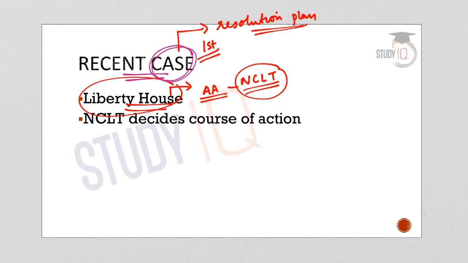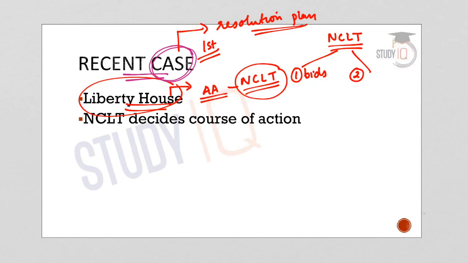Now what happens once section 74 is invoked by the Committee of Creditors? Once section 74 is invoked by the Committee of Creditors, it is up to the NCLT to decide on the course of action with respect to the corporate debtor. The NCLT has got two options in this regard. The NCLT can either ask or allow the resolution professional, that is the RP of the corporate debtor, to invite fresh bids.